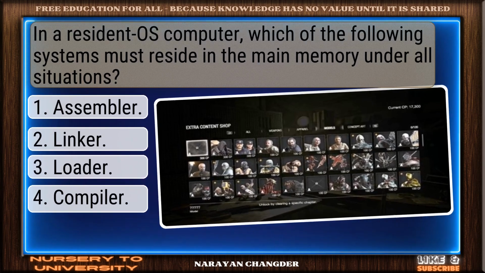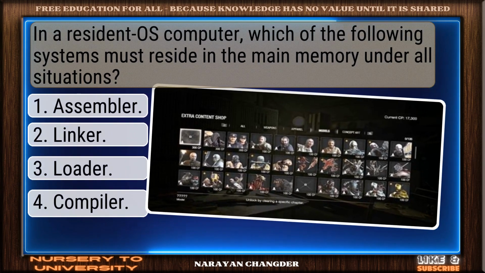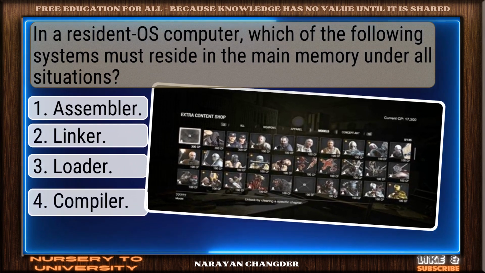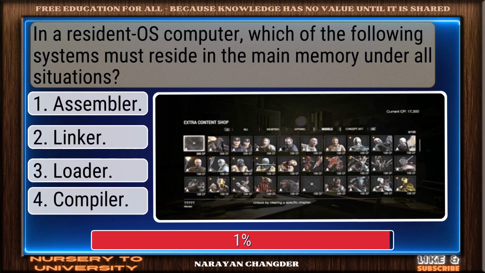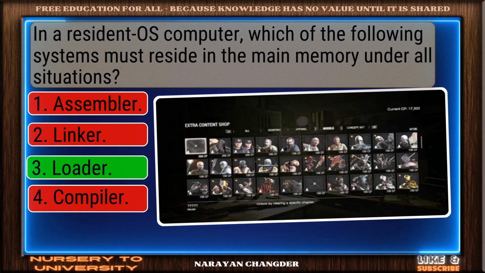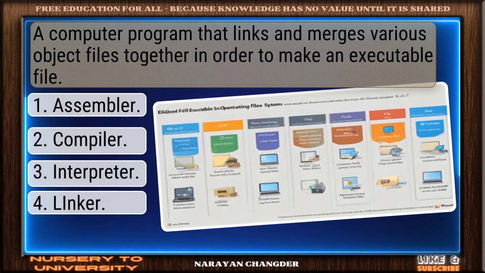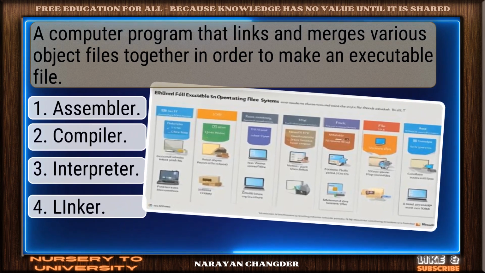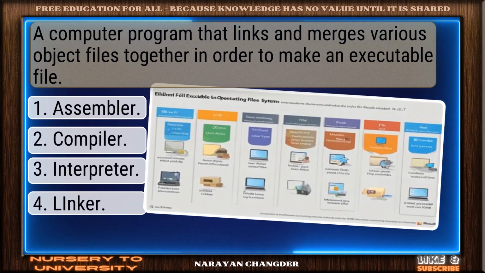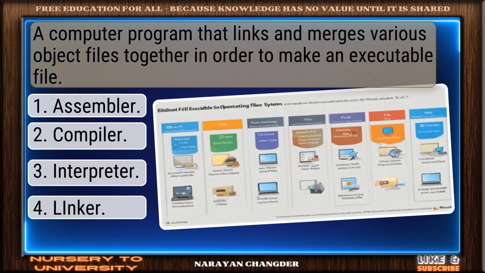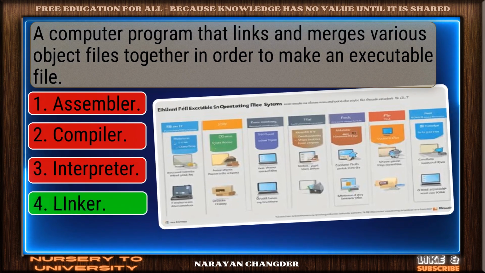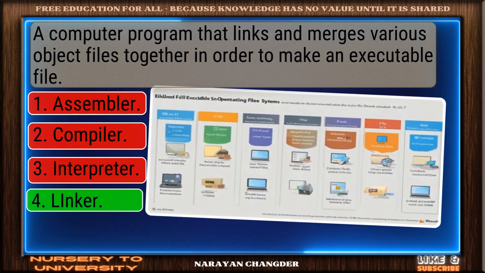Question number 7. In a resident OS computer, which of the following systems must reside in the main memory under all situations? You chose loader, and it is correct. Question number 8. A computer program that links and merges various object files together in order to make an executable file. Well picked. Linker is the correct answer.